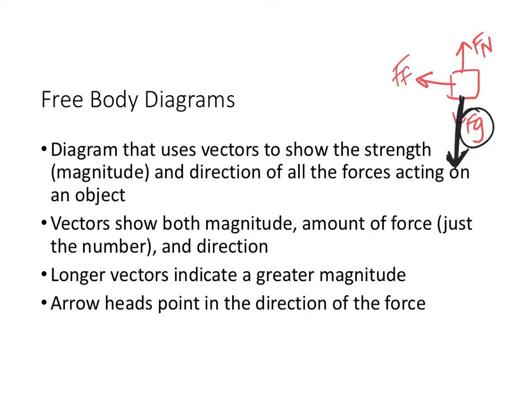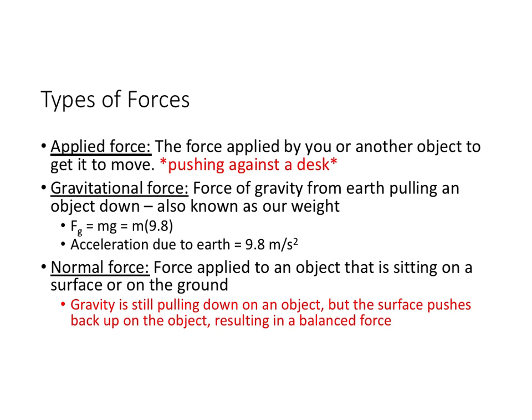Gravity will always be acting down. Typically, our normal force will always oppose gravity and act up. So that normal force, again, could be a chair, it could be a table, it could be the floor. But for the most part, unless we are skydiving, most people in cars and trucks and things like that don't accelerate in the y direction. They tend to only accelerate in the x direction. So these are the forces that we had introduced yesterday, and we didn't get a ton of time to talk about them, but you guys were able to kind of pinpoint different forces that are possible.